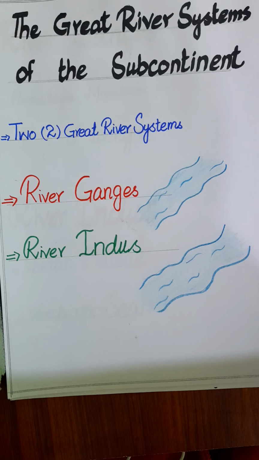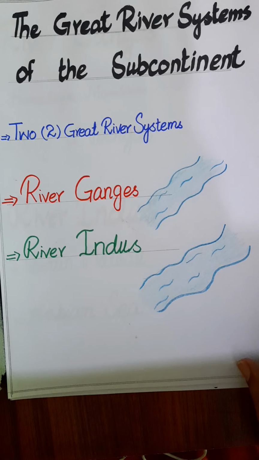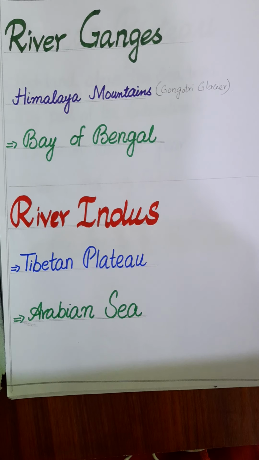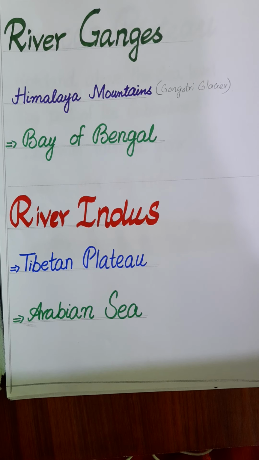Now the subcontinent also has two great river systems, the river Ganges and the river Indus. The river Ganges originates from the Himalaya mountains and it enters the Bay of Bengal through a huge delta.